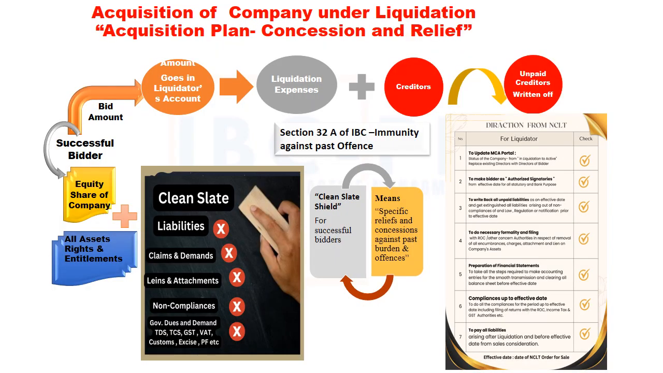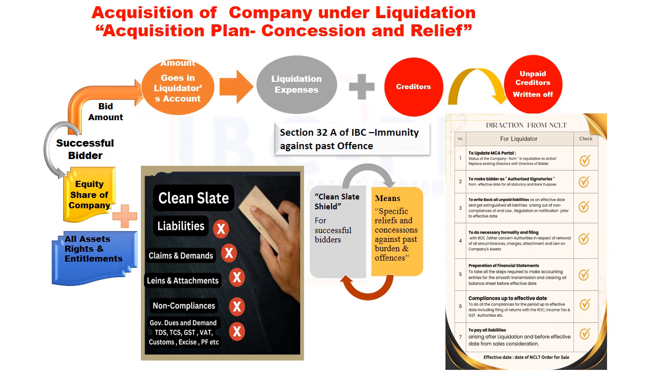Let's understand the acquisition plan, concession and relief. The successful bidder is required to deposit the bid amount in the liquidator's account of the company. Thereafter, the liquidator will issue the sale certificate to the bidder. In accordance with the provisions of IBC, the liquidator will pay the liquidation expenses and creditors to the extent available. The bidder needs to give direction to the liquidator on how to structure the transfer of ownership of the company, and the list of concessions and reliefs to be availed from NCLT in its order for sale.